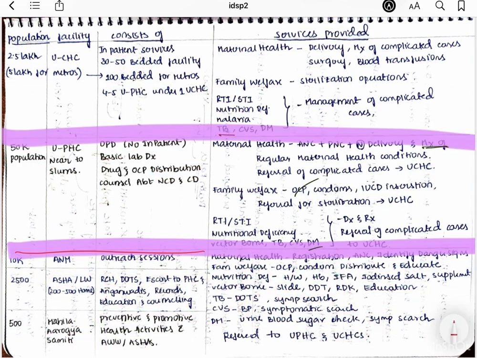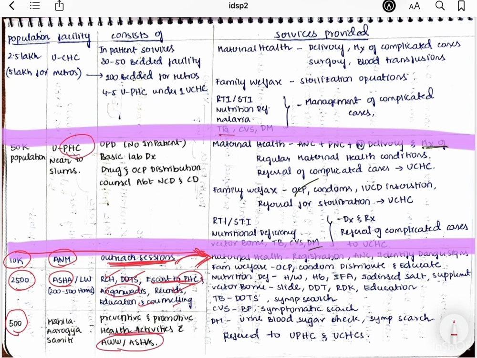See, at this level we have outreach sessions, right? For a population of 500 you have the Mahila Arogya Samiti, for 2.5k you have ASHA, and for 10k you have the auxiliary nurse midwife, and they all provide outreach services. That means they go and provide the services themselves, right? ASHA acts as the DOTS agent and works in the RCH program. They escort people to the primary health center, keep the records, and do education and counseling. She does these health activities along with the Anganwadis.